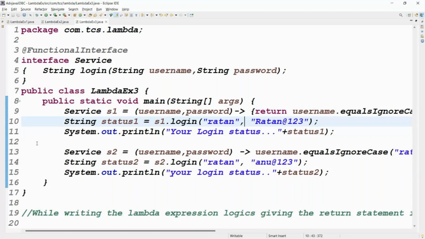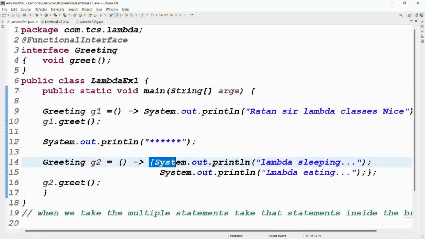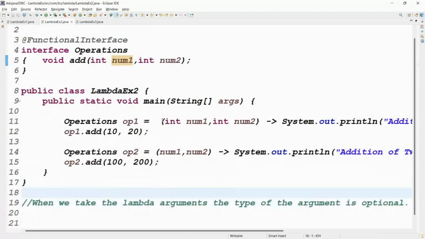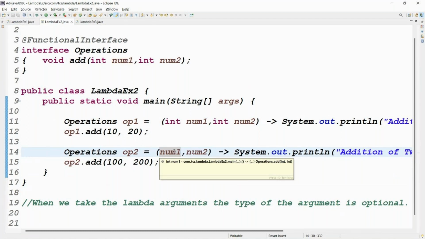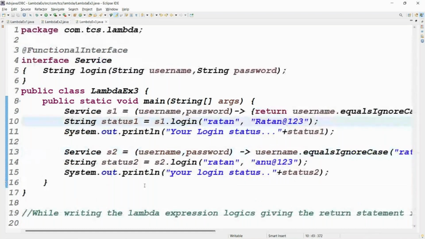How many examples did we do in total? Three. In the first example, you take zero arguments, and the conclusion is: when we have multiple expressions, take those expressions inside the braces. Lambda sleeping, lambda eating. Second example: when we have arguments, is the type of the arguments required? Not required. Tomorrow when I use lambda in collections, I will not use the types. That you should know. Third example: when we take the return statement in the lambda expression logic, is the return statement mandatory or optional? Optional. Got the point, right?